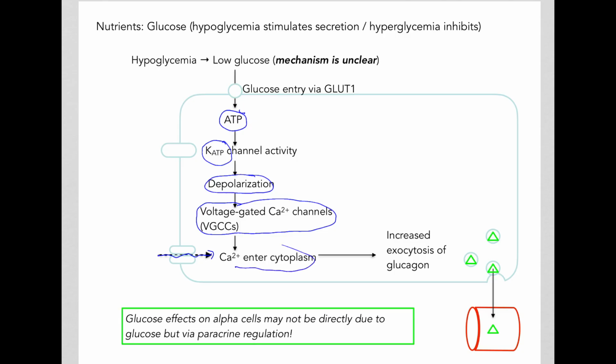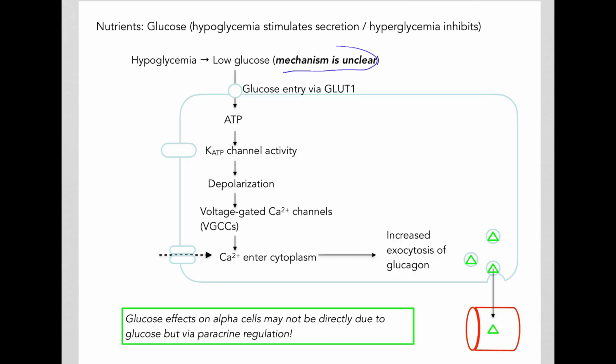Calcium will enter the cytoplasm, and the increased calcium will lead to increased exocytosis and subsequent secretion of glucagon into the bloodstream. But as mentioned earlier, exactly how this is happening, the mechanism is not clear.